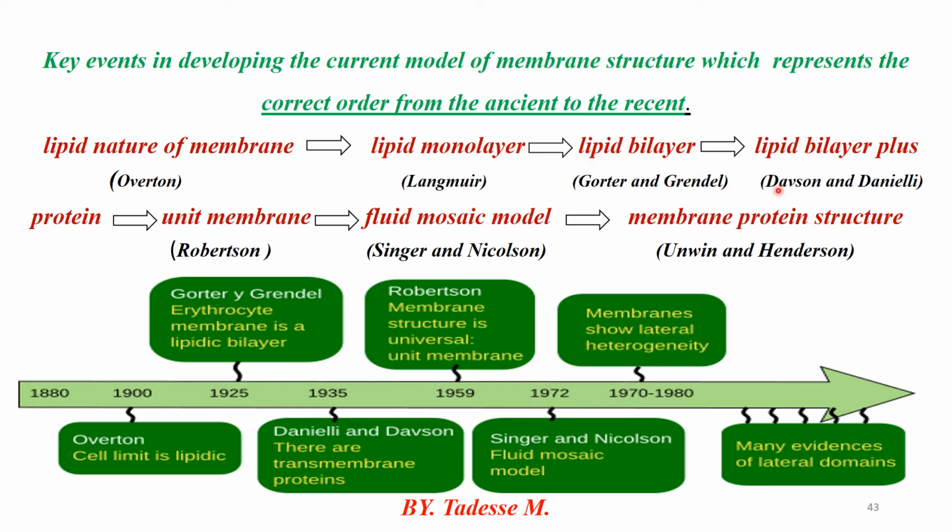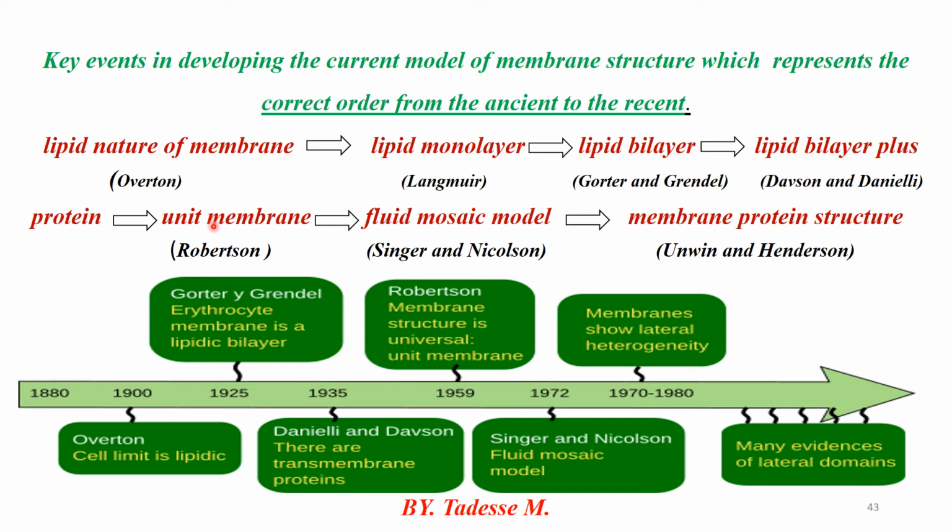After this one, lipid bilayer plus protein. From the first up to here, only lipid is present in the cell membrane. But the Davson-Danielli model says that protein is also present in the plasma membrane or cell membrane. That's called the sandwich model.